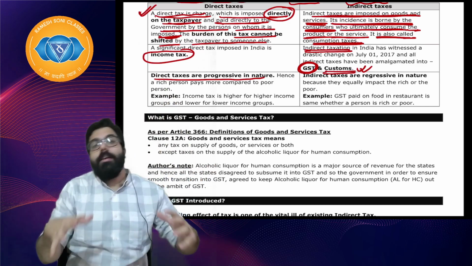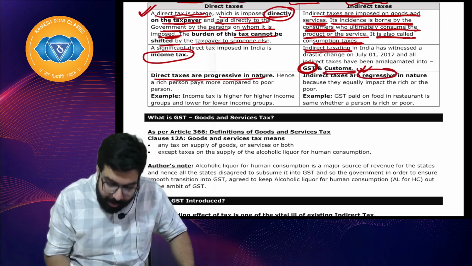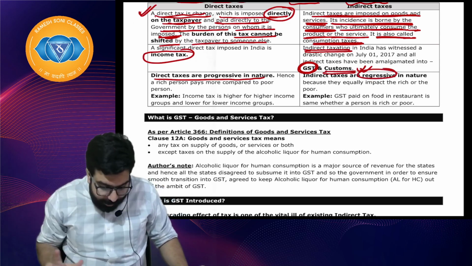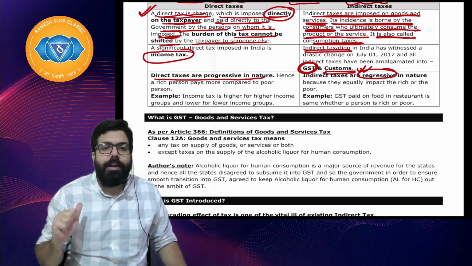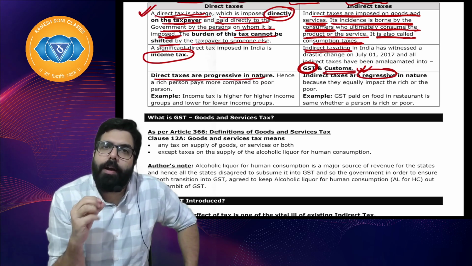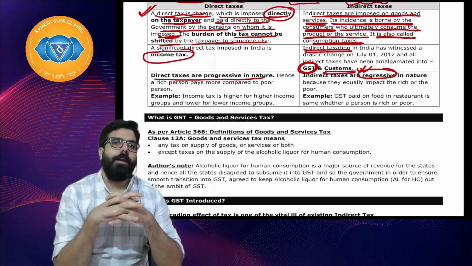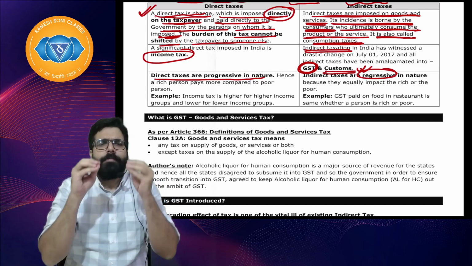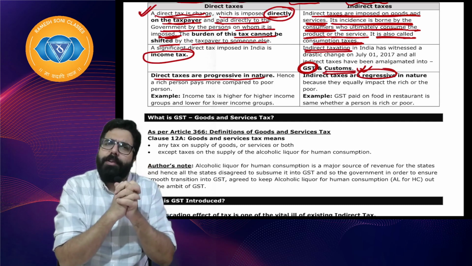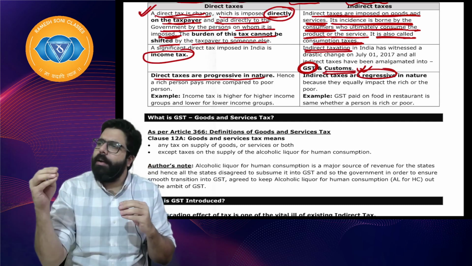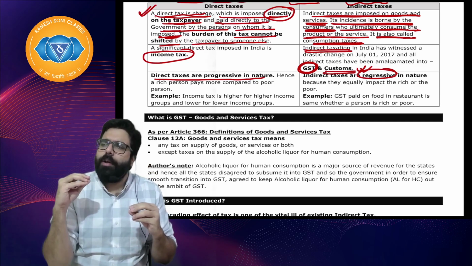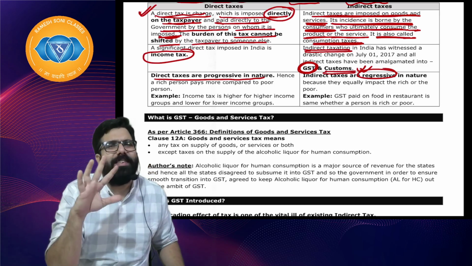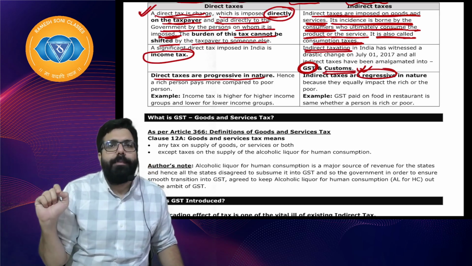Indirect tax is regressive in nature. Sir, what do you mean by regressive in nature? Supposing I went to one hotel and had one masala dosa. On the masala dosa, he charged me 20. I am, supposing, an average middle class person. I went to one hotel and took a 20 rupees dosa, plus 5 rupees tax. For example, I paid him 25 rupees.